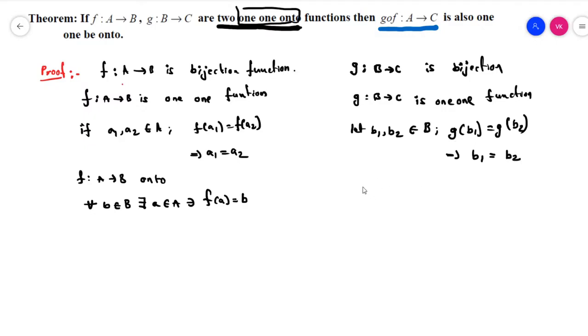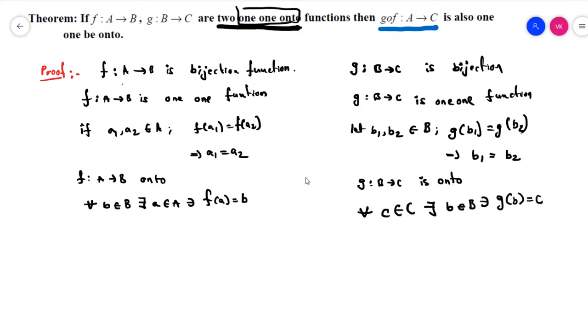This is good. And we know that g maps B to C is also an onto function. Onto means we have to write like that. Wherever c belongs to C, there exists b belongs to B such that g of b is equal to c.